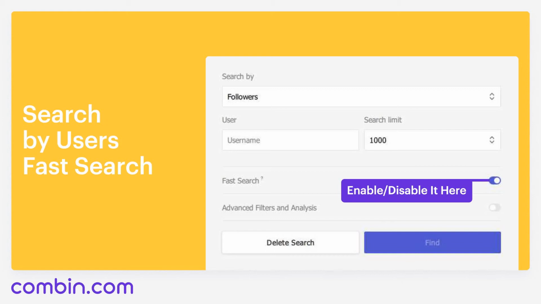It's up to each of you to decide either to enable this feature or not, but I would personally recommend you not to cut corners on time, but on care of your daily and hourly Instagram limits. So when you are done with all of the settings here, just click Find, wait a few minutes while the app is generating the results, and enjoy!